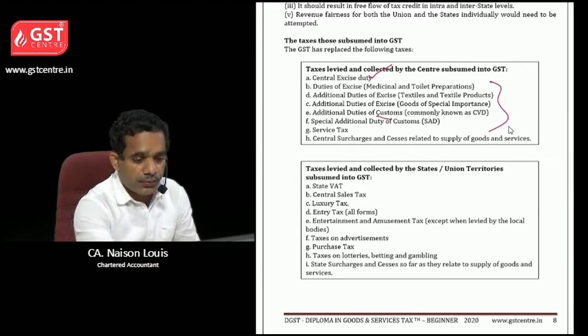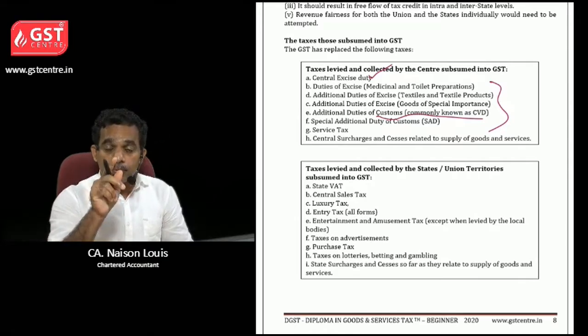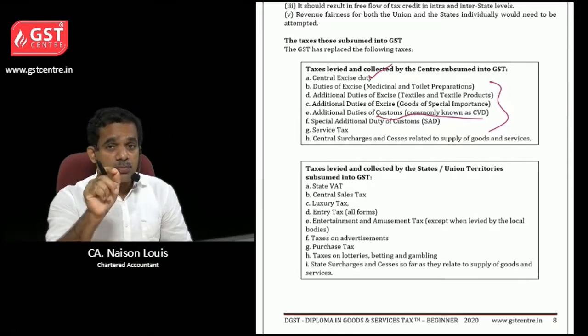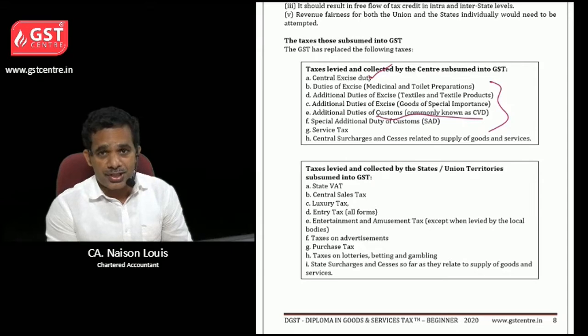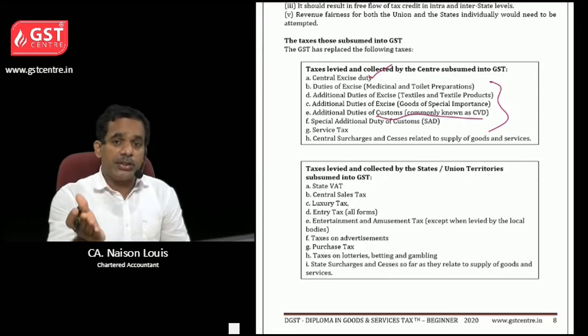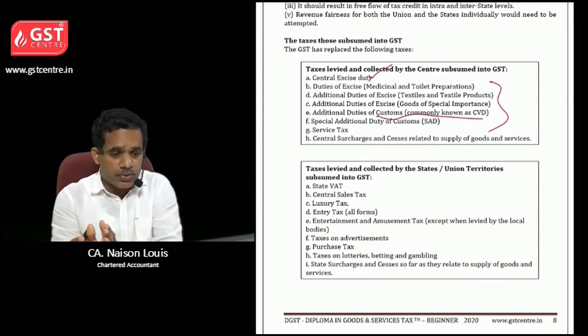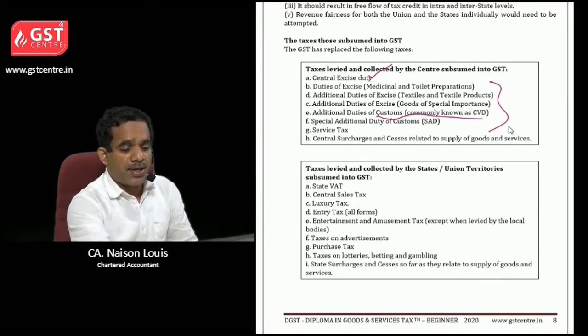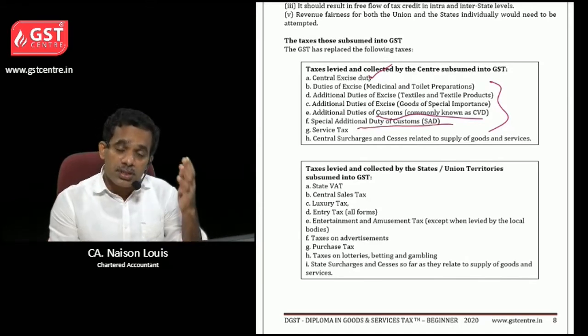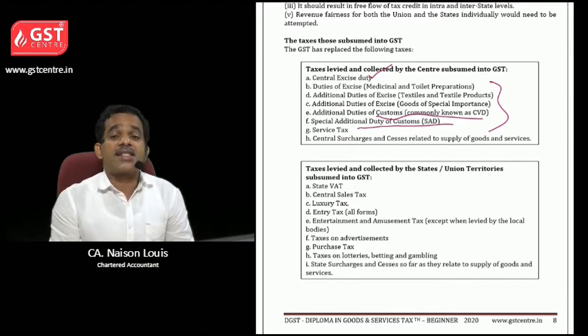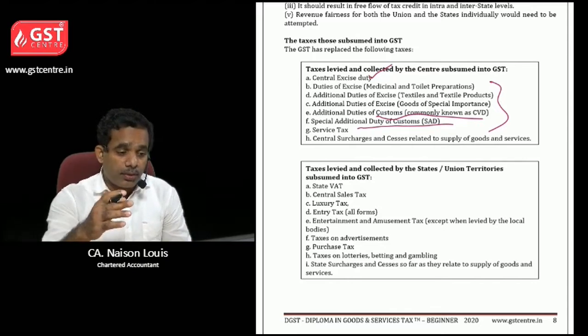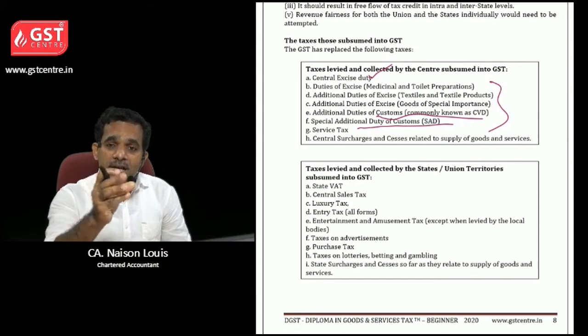See, if you take customs, please note down, basic customs duty is not subsumed into GST. Only additional duties like countervailing duty were subsumed into GST. Then special additional duties of customs, so special additional duty. Before that, for what purpose is customs duty charged?